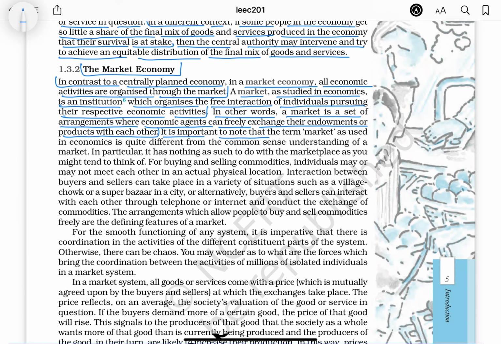It is important to note that the term market as used in economics is quite different from the common sense understanding of a market. In particular, it has nothing as such to do with the marketplace as you might tend to think of. For buying and selling commodities, individuals may or may not meet each other in an actual physical location.